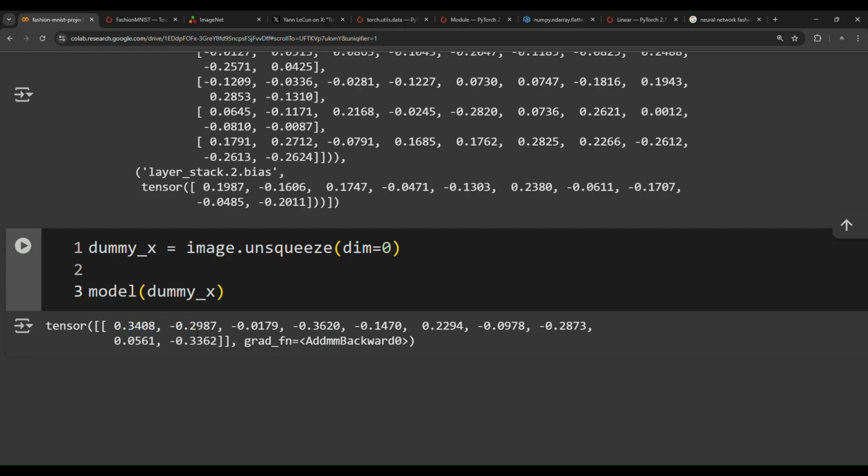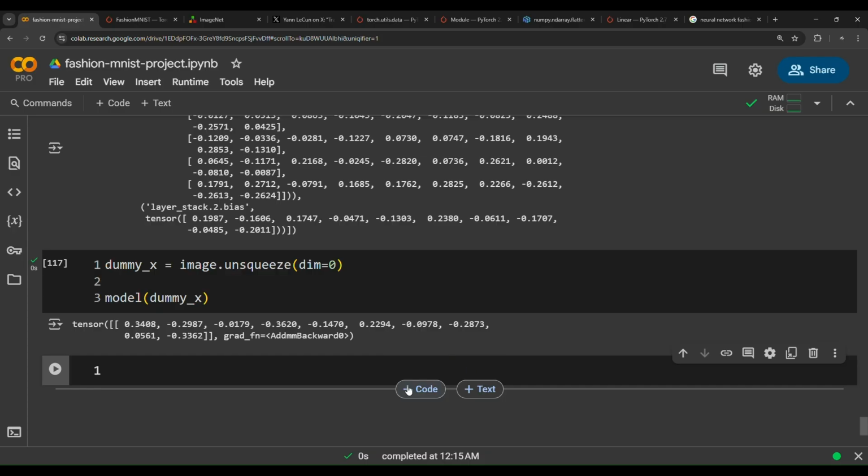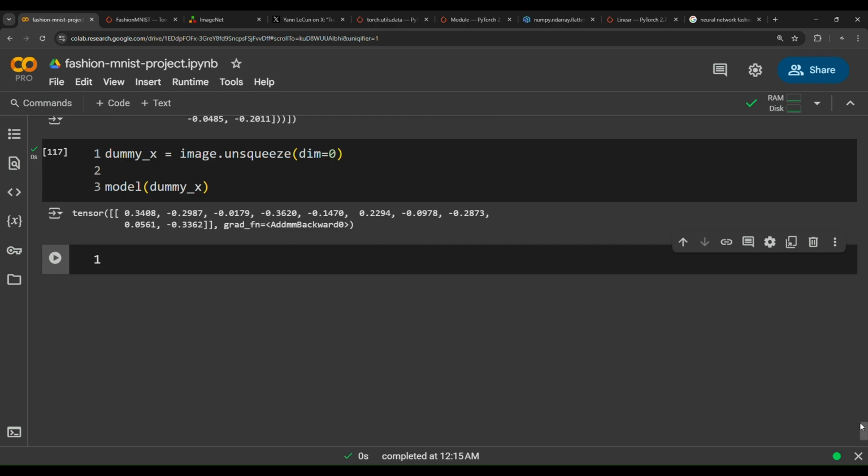We need to convert them with softmax into prediction probabilities, and then use argmax to convert these probabilities into labels. Now we have verified that our model and our shapes are good. We can train the model. So let's move on to the next step.